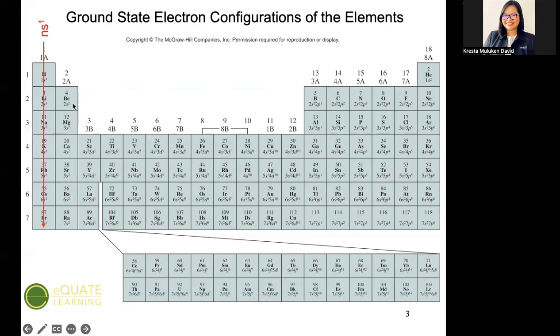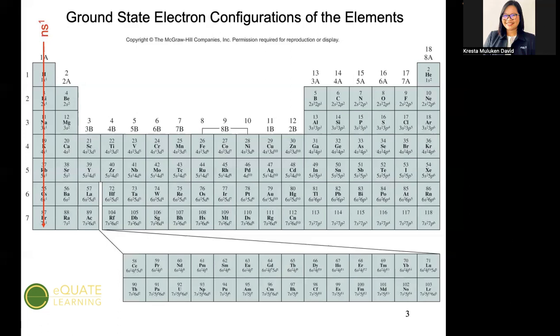Kaya, sabi natin dati, in terms of reactivity, electrons ang may primary reason bakit sila nagre-react, particularly the valence electrons. Okay? And here, in this periodic table, we can see that for group 1A, they all have s1 or ns1 in their outermost subshell.